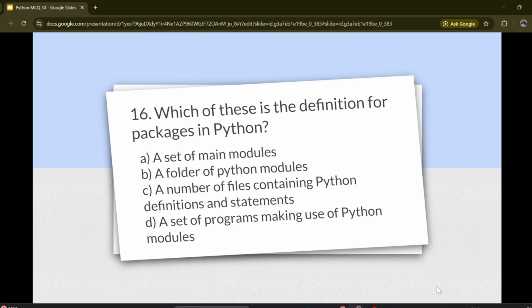Options are A. A set of main modules, B. A folder of Python modules, C. A number of files containing Python definition and statements, D. A set of program making use of Python modules. Correct answer is B. A folder of Python modules.